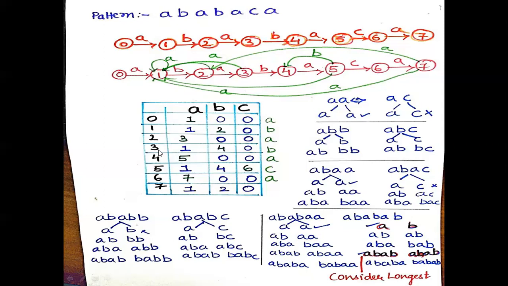Next, we'll go to state 3, and the pattern encountered is A. So how many characters have we already encountered? A, B, A. So now the pattern is A. So A, B, A, A. Prefix is A, suffix is A, match, fine. A, B, A, no match. A, B, A, B, A, so there is no match. While doing the prefix, you should take the number of string minus 1. So I've taken 4 here, A, B, A, so minus 1 is A, B, A. Till then you will consider. So there is a match, A comma A. So I'll update in the transition table as 1.